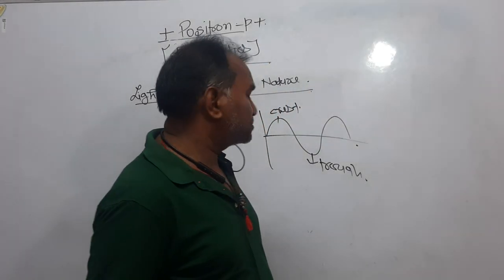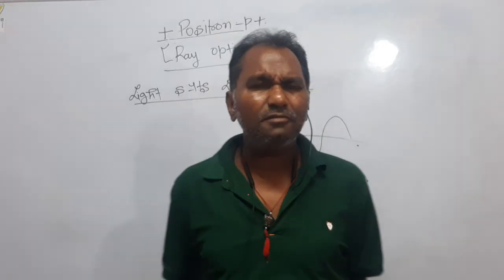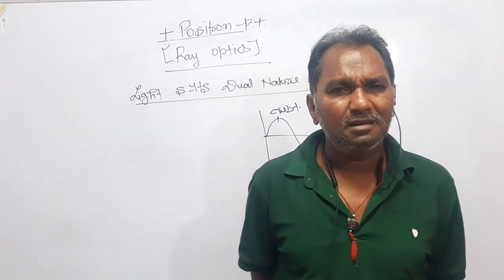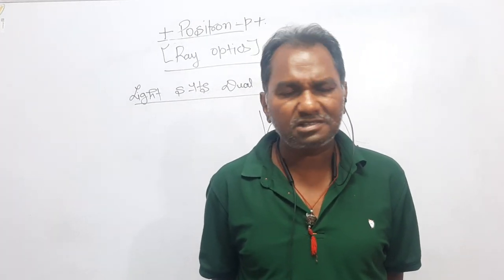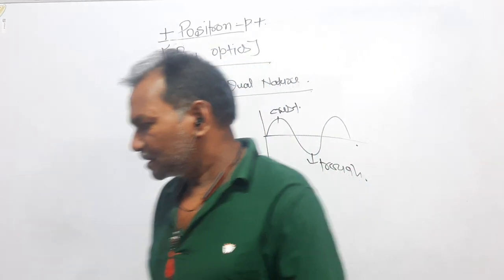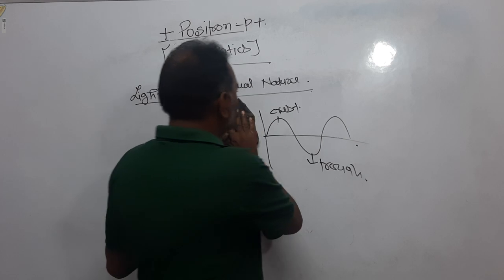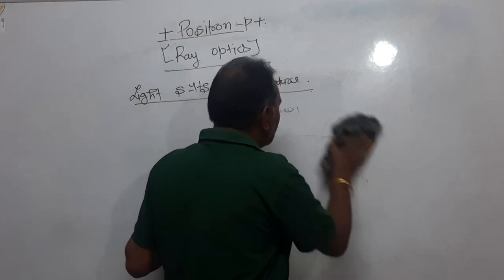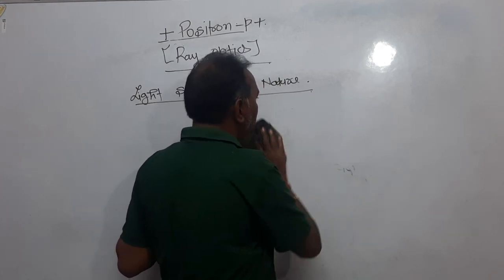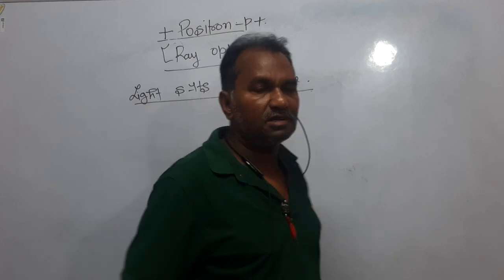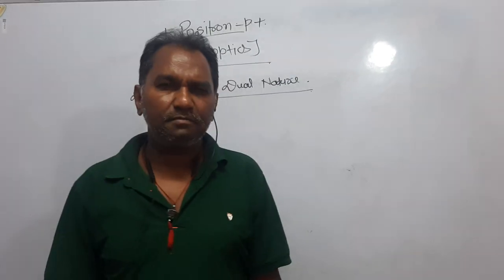Now, dear students, we have a lot more to discuss about light. From the sun to the earth, light takes approximately 8 minutes to reach the surface of the earth.